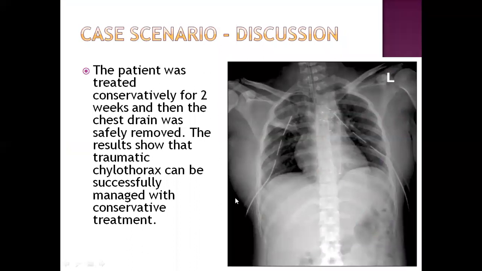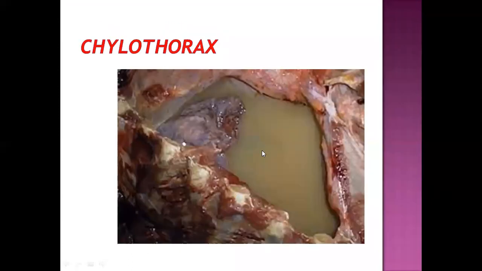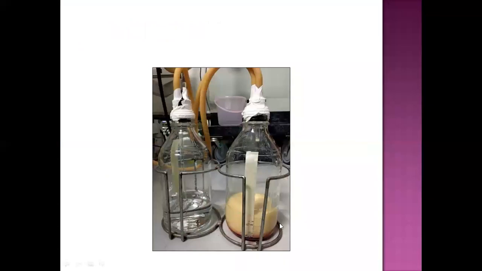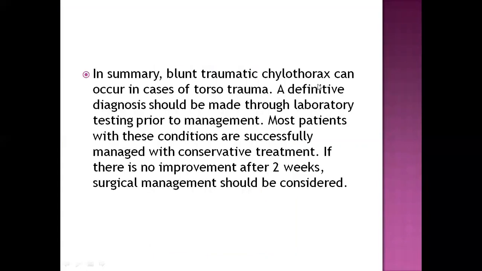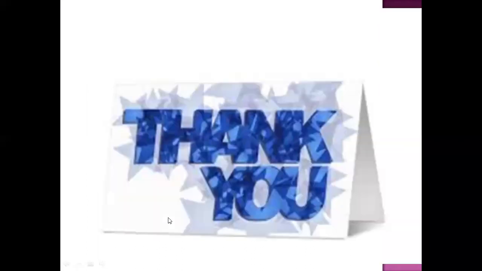So in this case, generally the patient was treated conservatively for 2 weeks and then the chest drain was safely removed. The result shows that traumatic chylothorax can be successfully managed with conservative treatment. So this is chylothorax and you can see how it was drained. So in summary, blunt traumatic chylothorax can occur in cases of thoracic trauma. A definitive diagnosis should be made through lab testing prior to management. Most patients with these conditions are successfully managed with conservative treatment. If there is no improvement after 2 weeks, surgical management should be considered. Thank you.